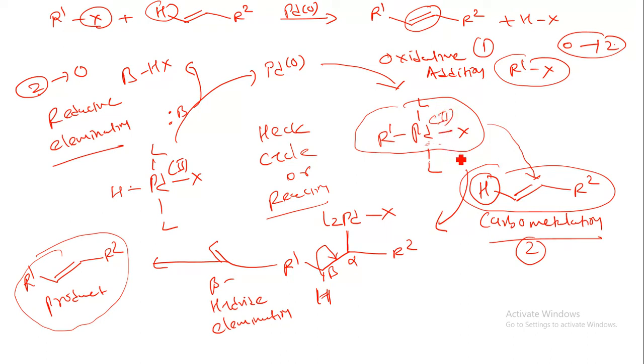Now in the next step, what will happen, carbopalladation reaction will take place. Now this palladium will interact with this molecule, this R1 will interact over here, so here we can have R1H, the C double bond C will be broken down, so this whole group will come over here, that is the palladium L2 and X. Now in the next step, this hydrogen will be removed from the molecule via beta hydride elimination, that is attached over here.